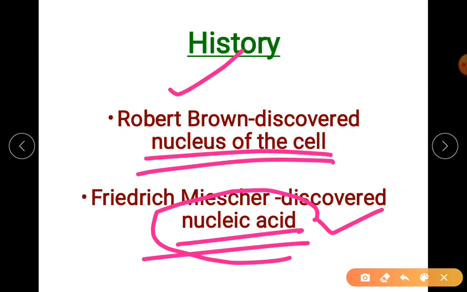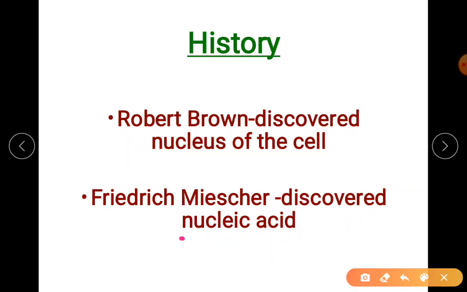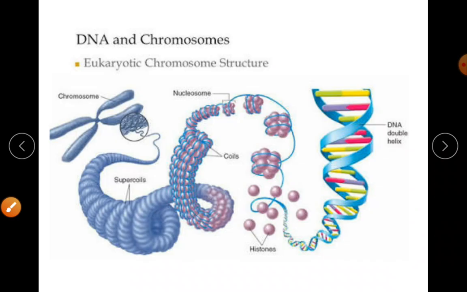Nucleic acid is present inside the nucleus and it is of two types, and it stores genetic material, genetic information. The person who discovered nucleic acid was Friedrich Miescher. This is what we are studying in detail.